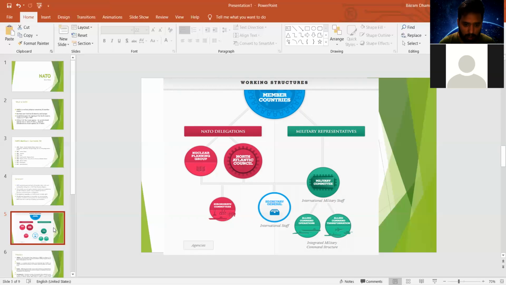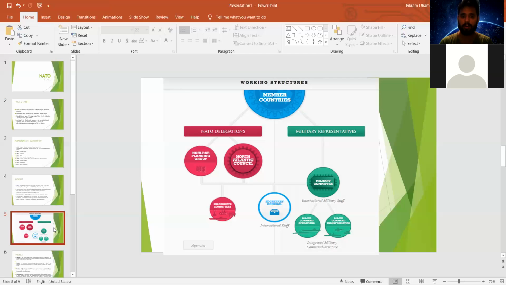Another is the subordinate committee. The subordinate committee supports the nuclear planning group, and it also supports making decisions and policies for the North Atlantic Council. There is the General Secretary, which is an international staff.